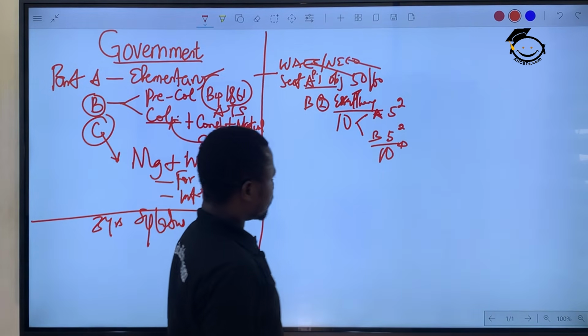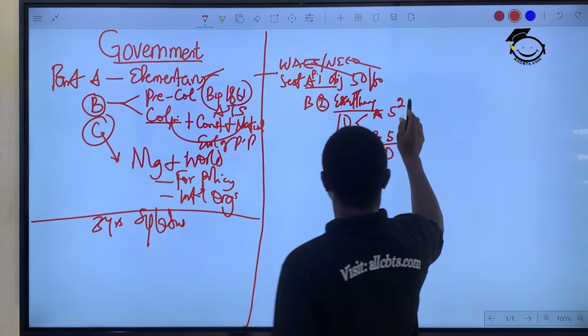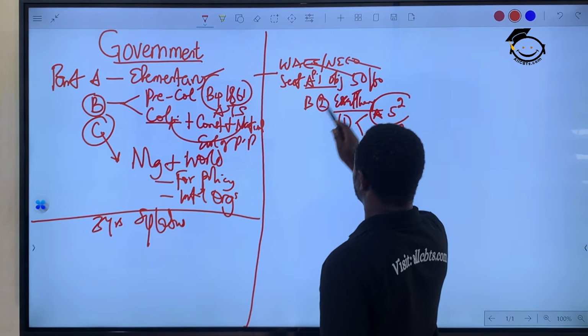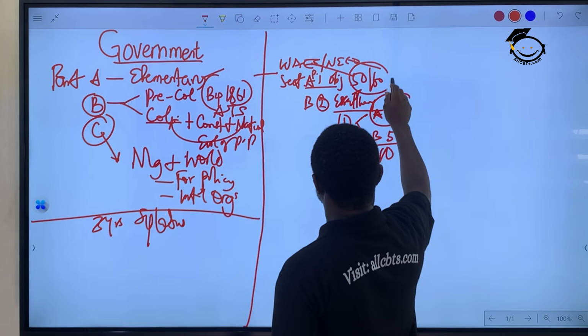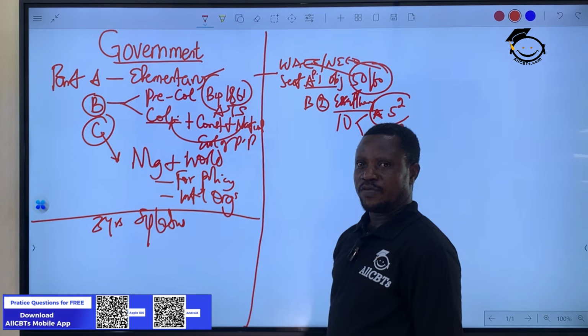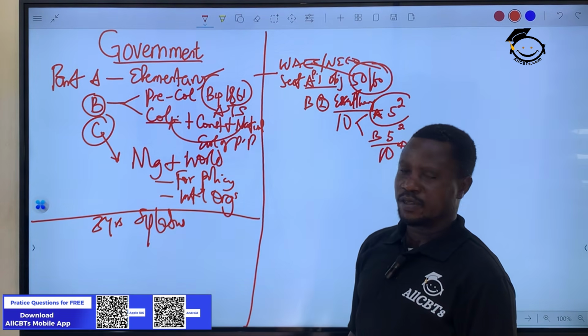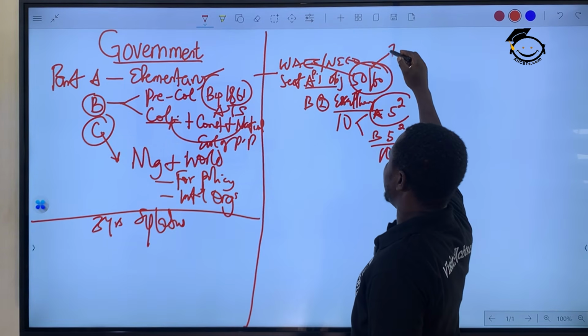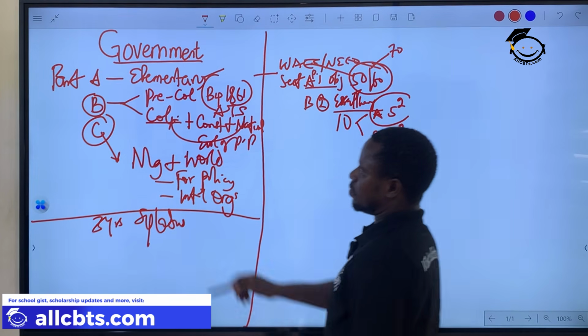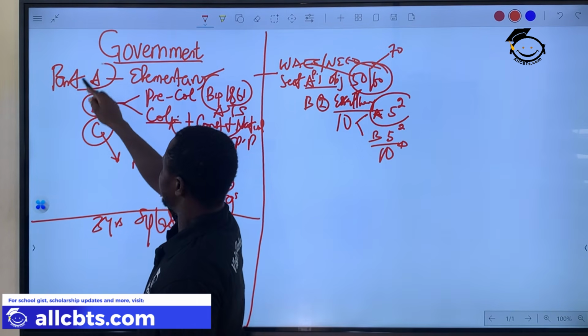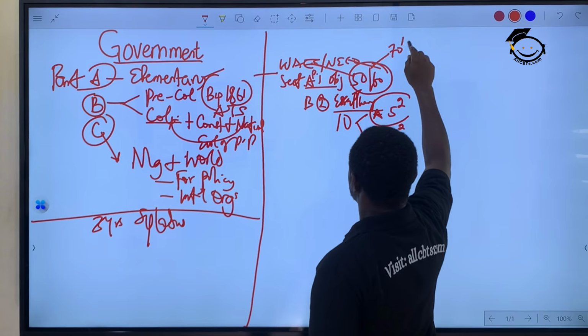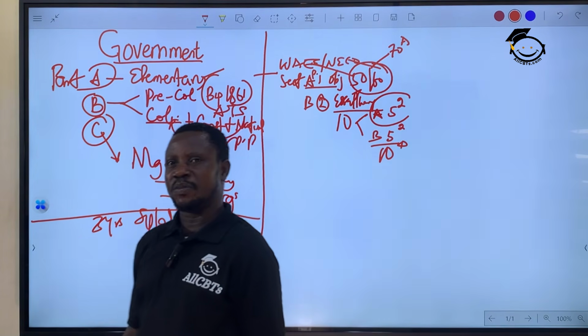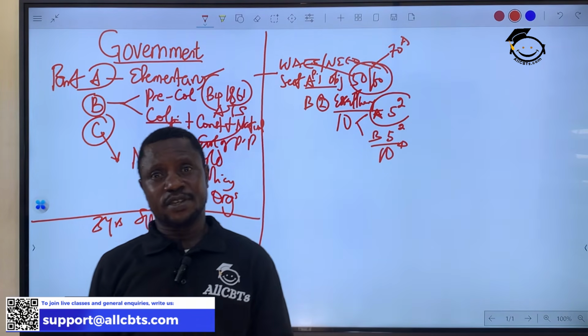Okay? So, let me start with OBJ. This OBJ, either for WAEC or NECO or PCE, majority of the questions, let me say about 70% of those questions, comes from part A, here, elementary government. Majority of them comes from elementary government. That's the secret I'm giving to you.